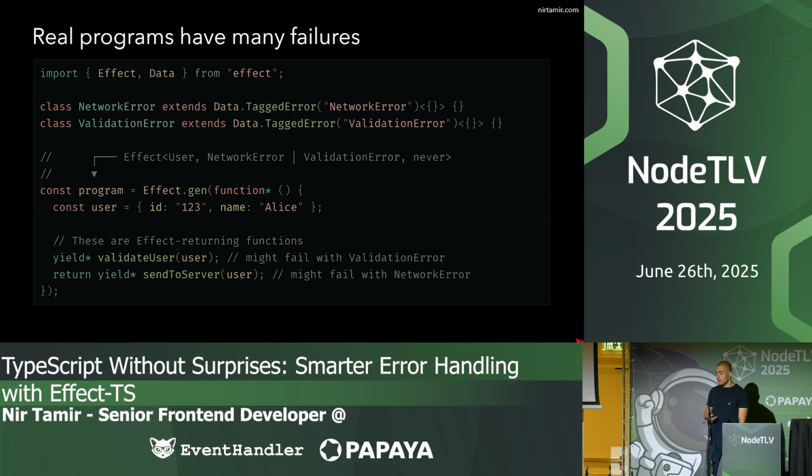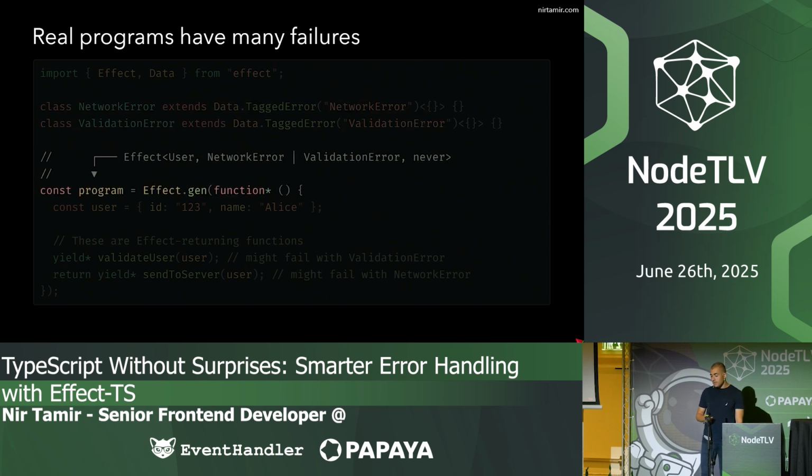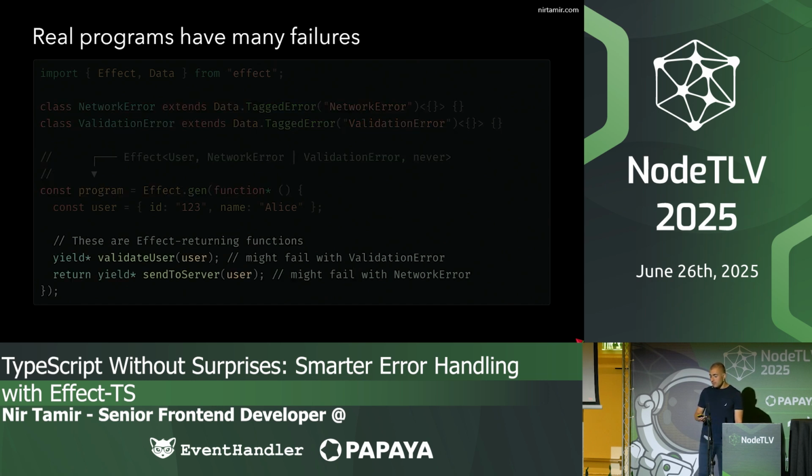Real programs have many failures: network error, validation error, database error, a lot of errors. We can handle them with Effect also. So in this example, I created a NetworkError and ValidationError. And inside the effect, some functions, validateUser might fail with ValidationError, and sendToServer might fail with NetworkError. Those are functions that my colleague wrote. They could throw exceptions, but we don't look at the implementation. We know that they can fail with those ValidationError or NetworkError by the type itself.